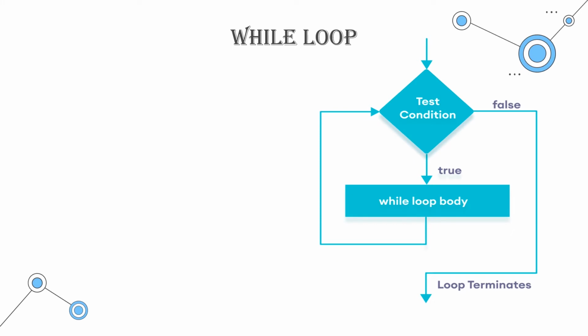In the while loop, the condition is checked first. The body of the loop is entered only if the condition evaluates to true. After one iteration, the condition is checked again, and this process continues until the condition evaluates to false. Remember that Python interprets any non-zero value as true; None and zero are interpreted as false.